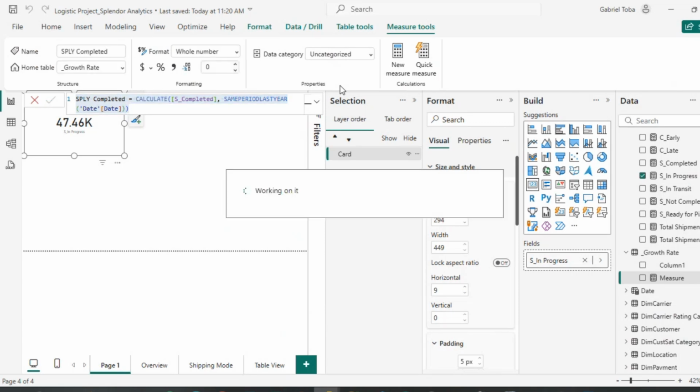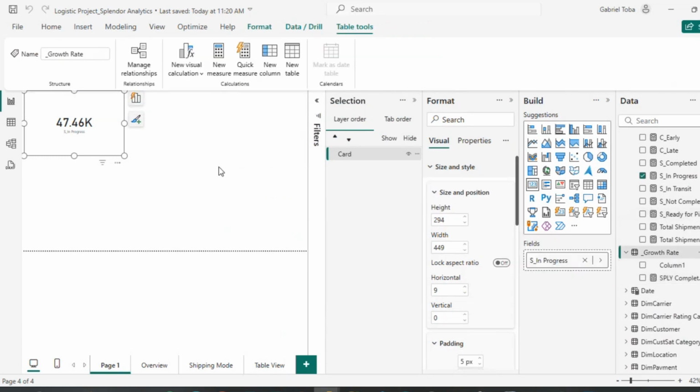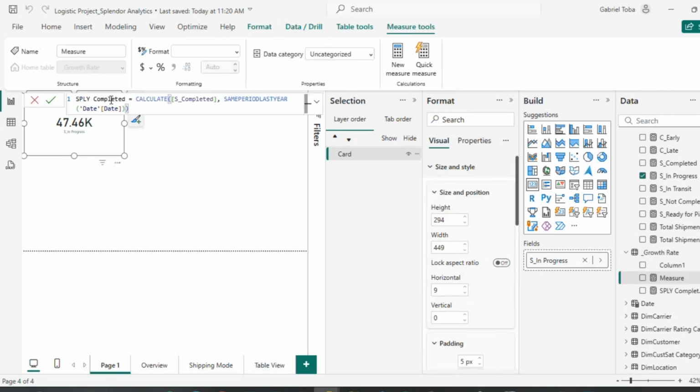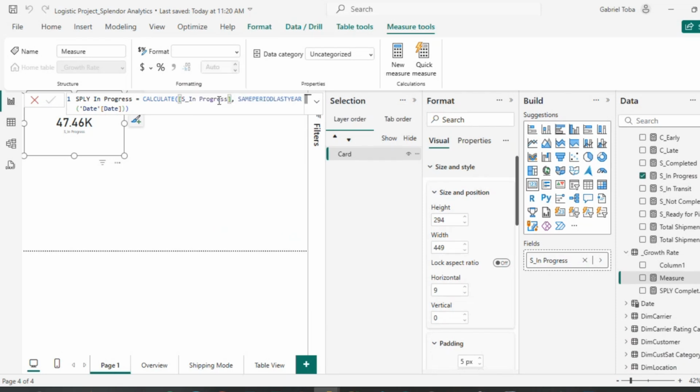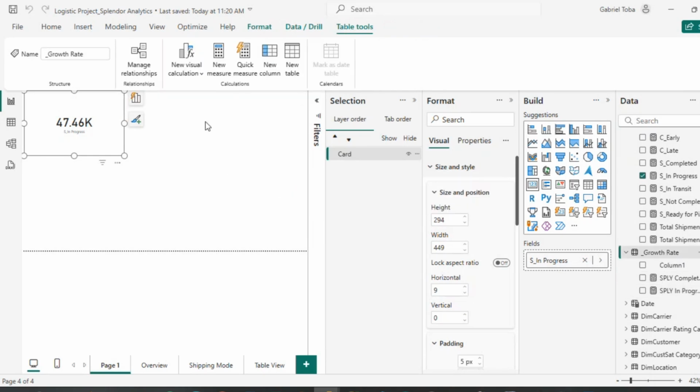So I have this for completed. I'm going to do it for in progress, and I'm going to do it for shipment value. So come here and paste this. I'm going to say in progress, and here instead of having completed, we're going to have in progress, same period last year. And for this, I'll write another one.